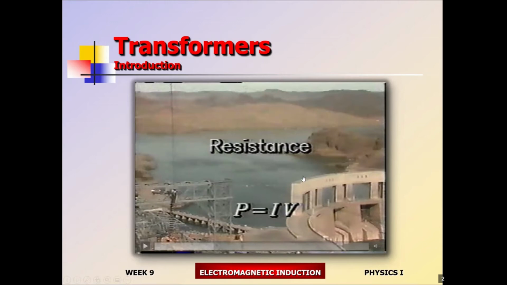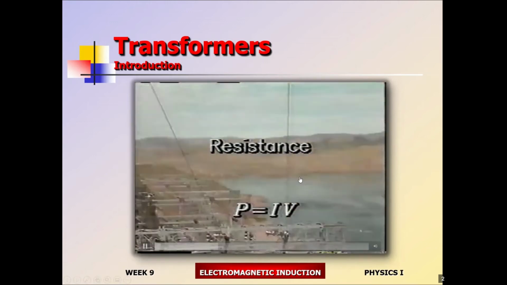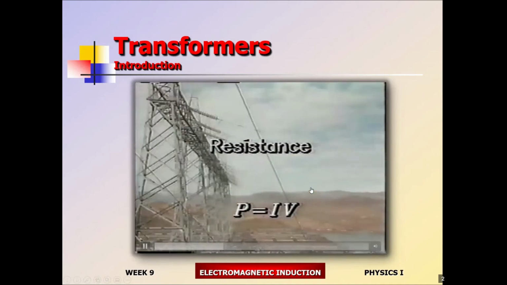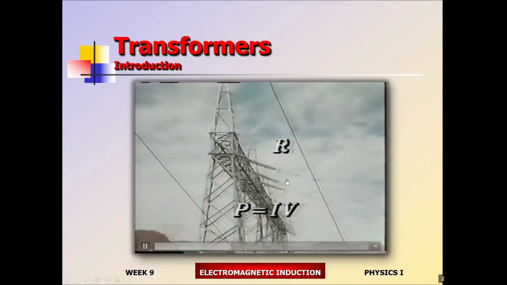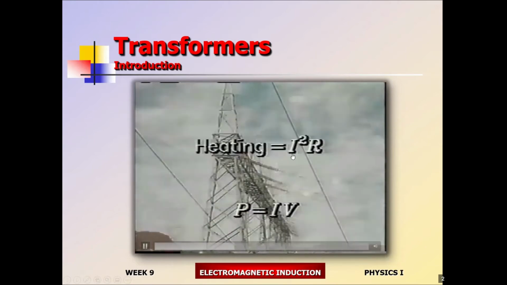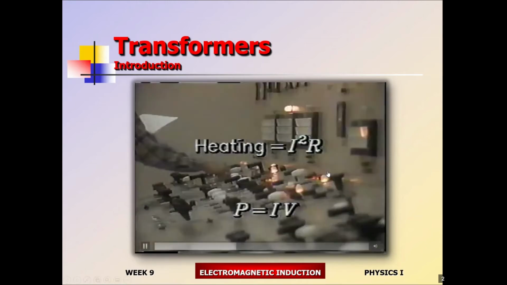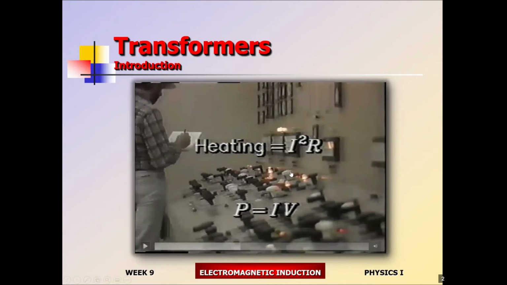Cables have a certain amount of resistance. And the longer the distance, the bigger the resistance, because a cable's resistance is proportional to its length. And of course, passing current through a resistance causes... Okay, so you got the problem with current. The power is going to dissipate in the form of heating, right? So a lot of the energy is going to be lost or converted to heat. This is heating, which is equal to current squared times resistance. A lot of the power is going to be lost.